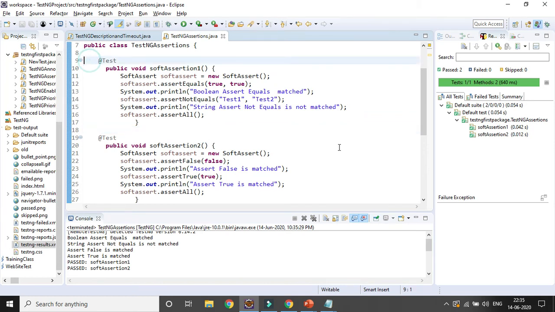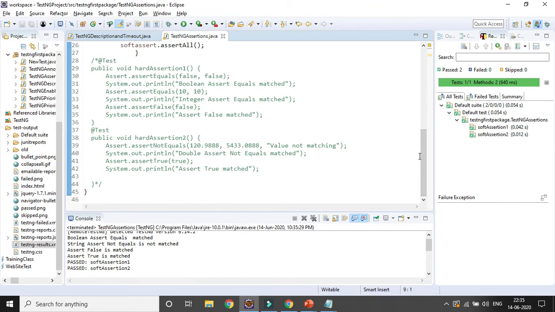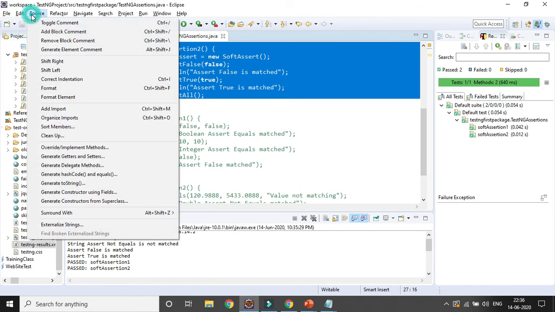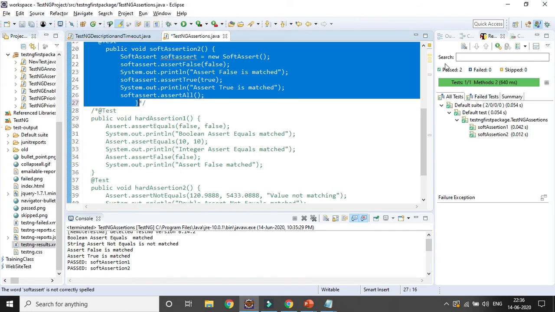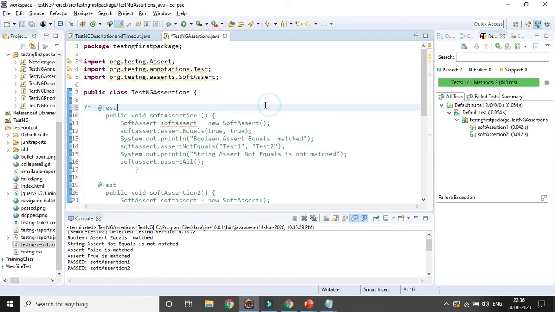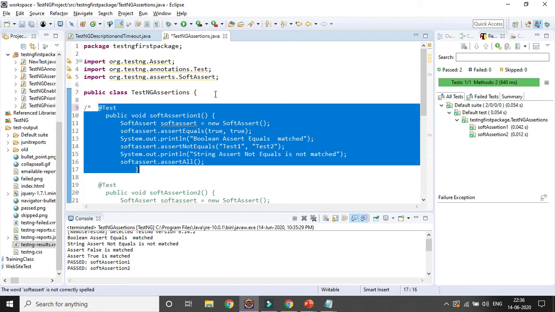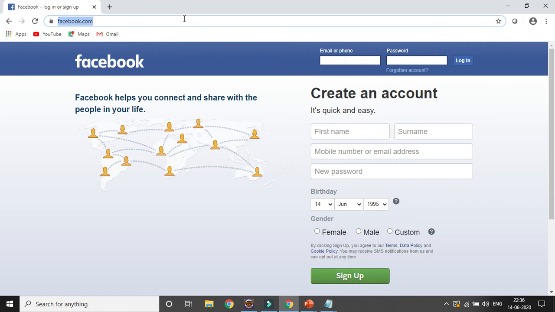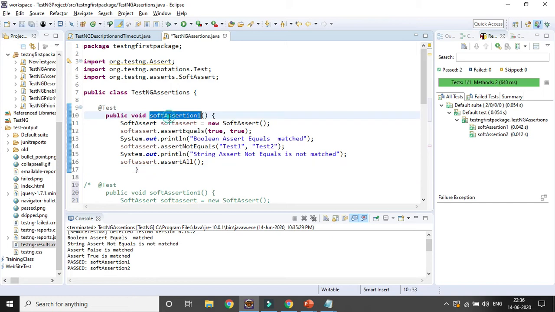Okay, now let's comment the code and I will show you in a real-time example how this assertion will work whenever you want to automate a particular URL and proceed with some other steps. Suppose I want to automate that particular page. First I want to launch the Facebook page, so I am giving the launch method the name Facebook page.